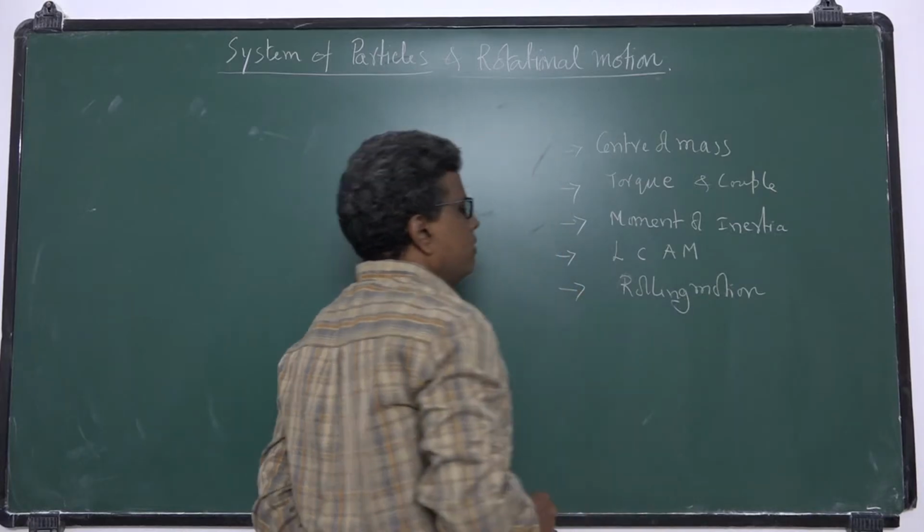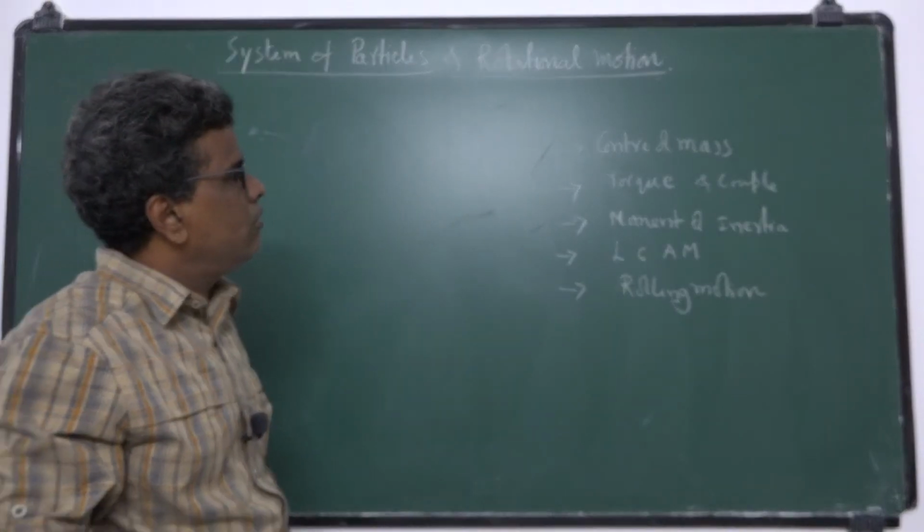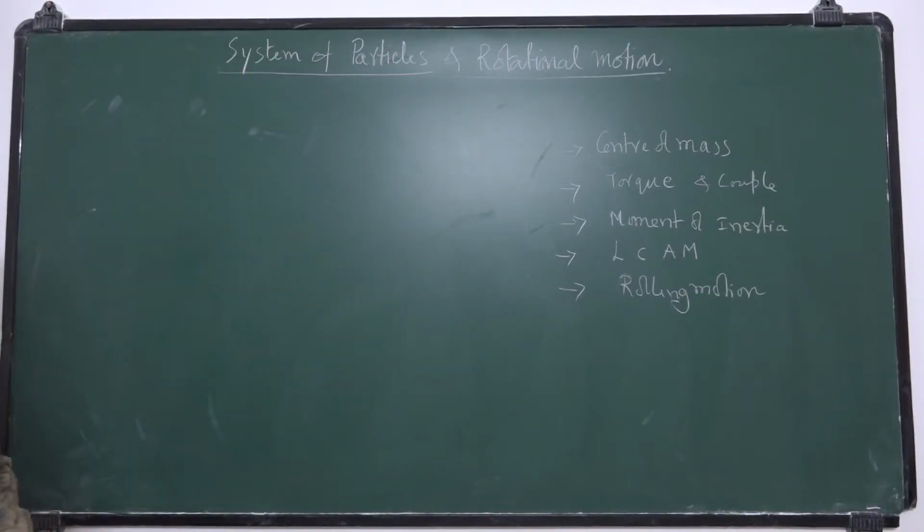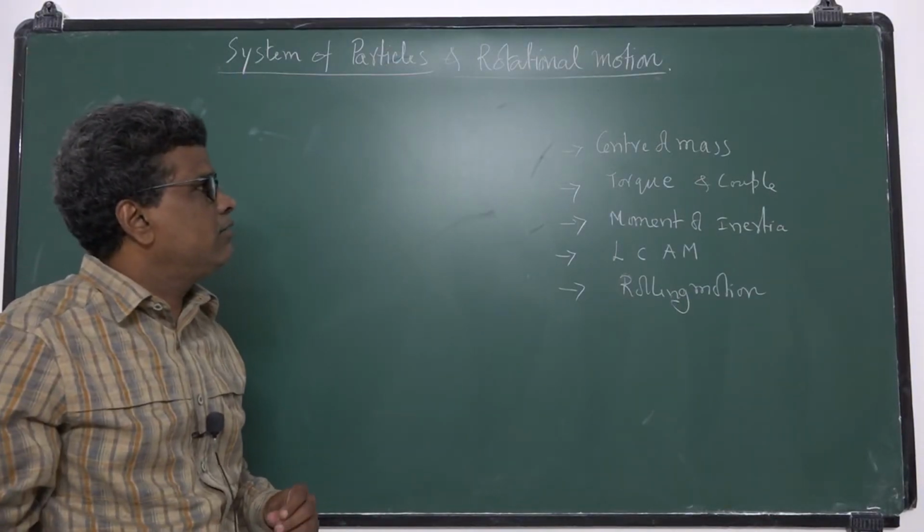These are the topics we have under the heading of system of particles and rotational motion.